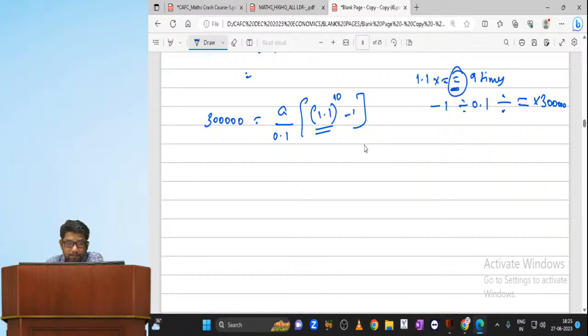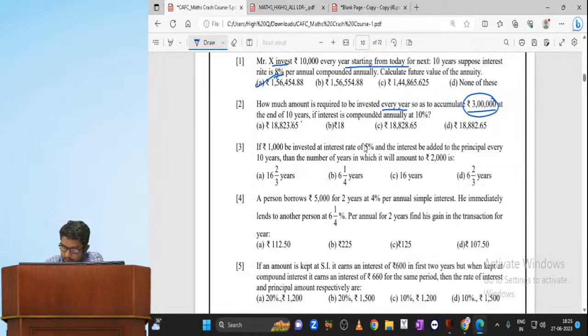Is it option A? Yes, option A, my dear. 188.18823.6265. Option A. Okay. Next, 1000 rupees be invested at interest rate 5% and the interest be added to the